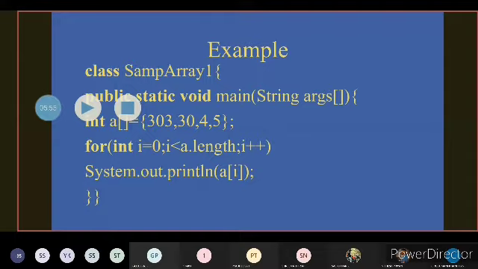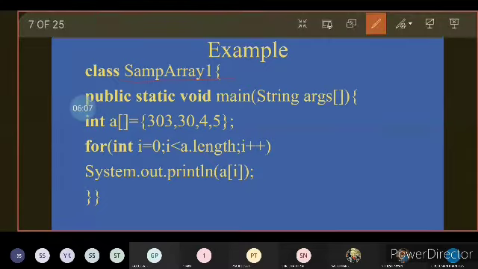Okay, let us have an example. Class name, and then public static void main of String args, and then int a equal to, we are going to give some 4 values in the array. Rather than getting the input either through command line or runtime, we are going to give the input in the program itself. So in order to find the length of an array, we have a dot length. The a dot length will give you the size of an array.